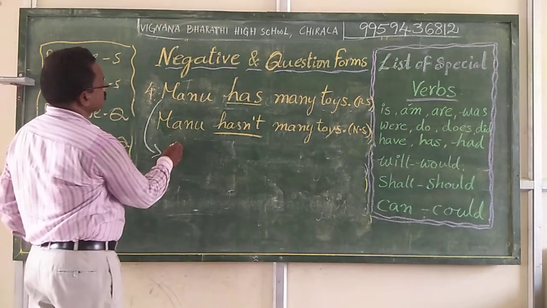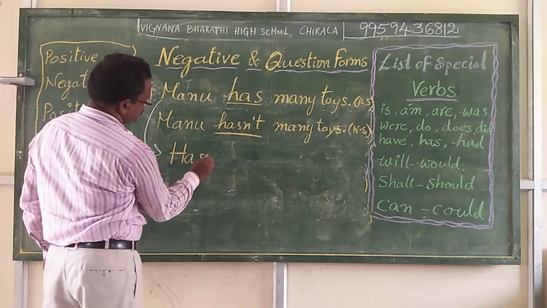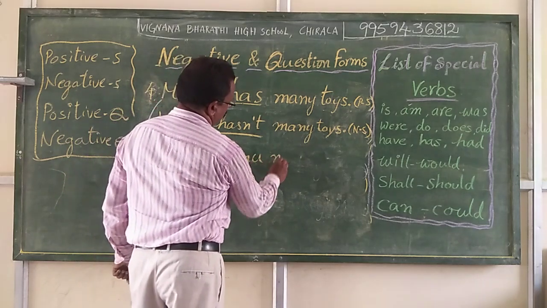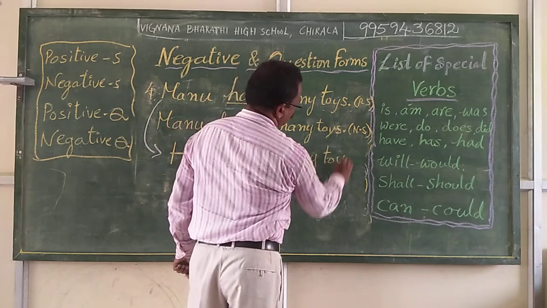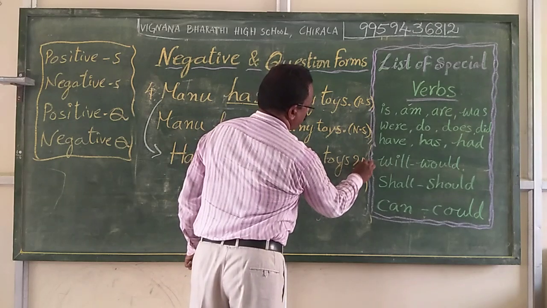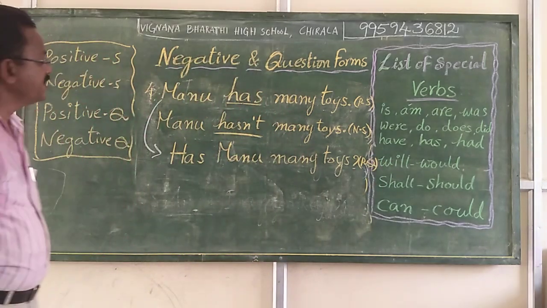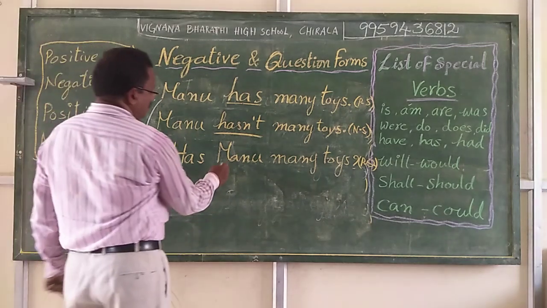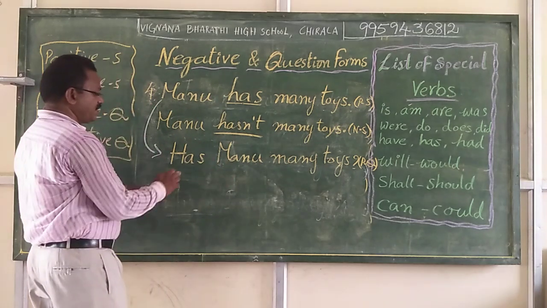Has Manu many toys? Question form. This is the question mark. Here positive question form. Positive question form. Has Manu many toys? Manu, this is the name of the student, name of the person. That is why this is a capital letter.